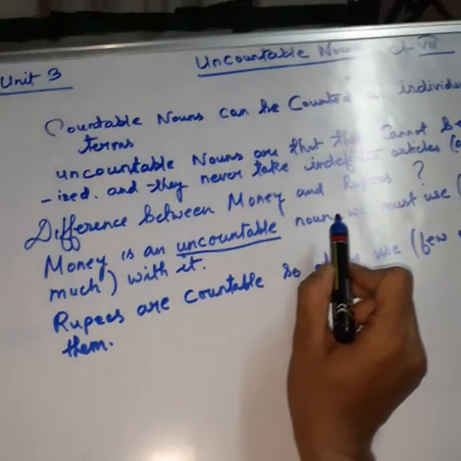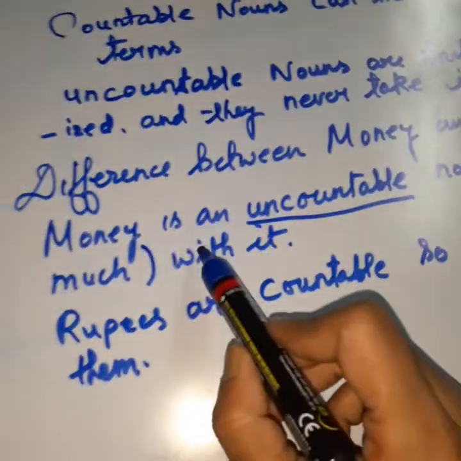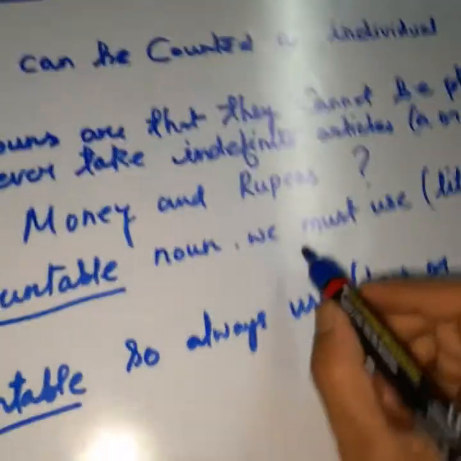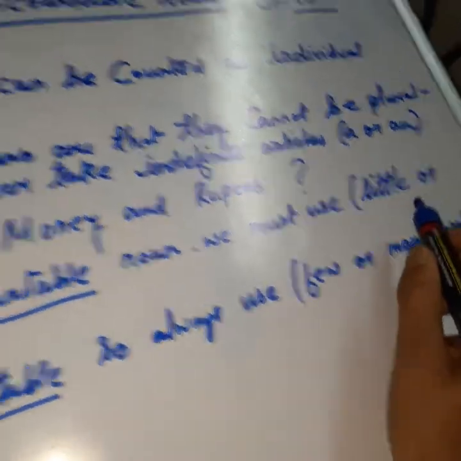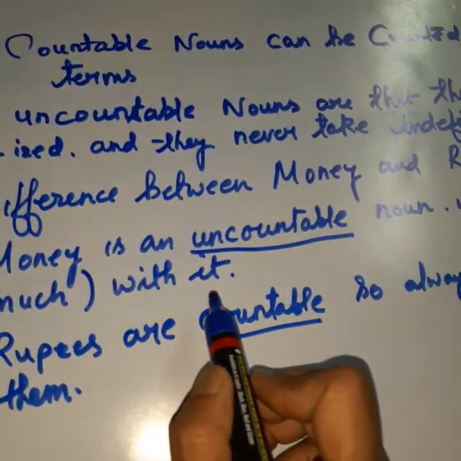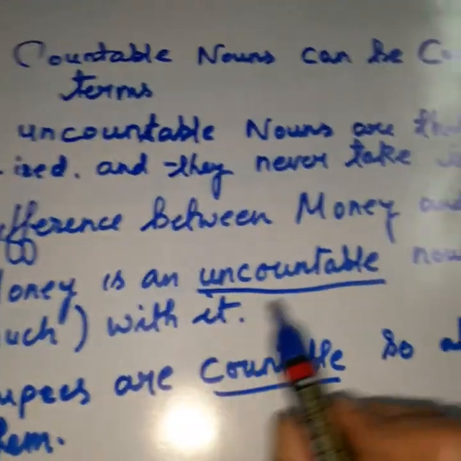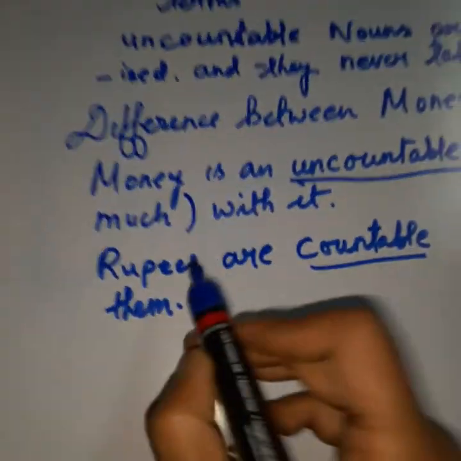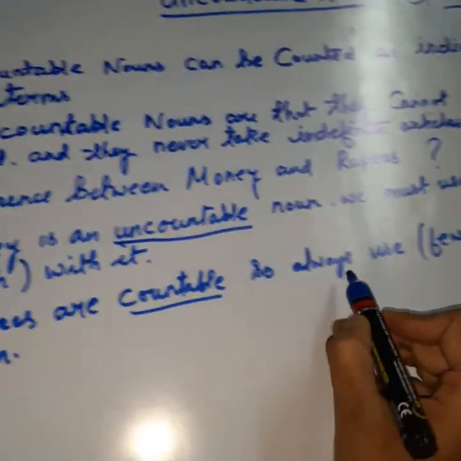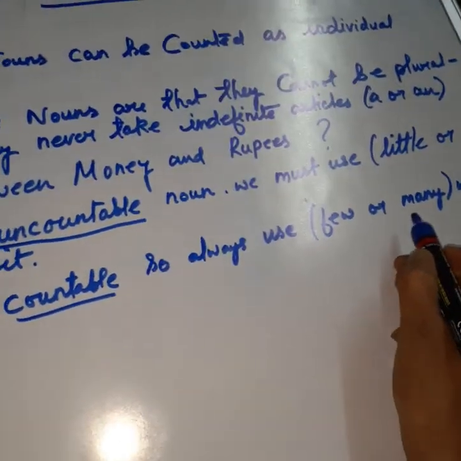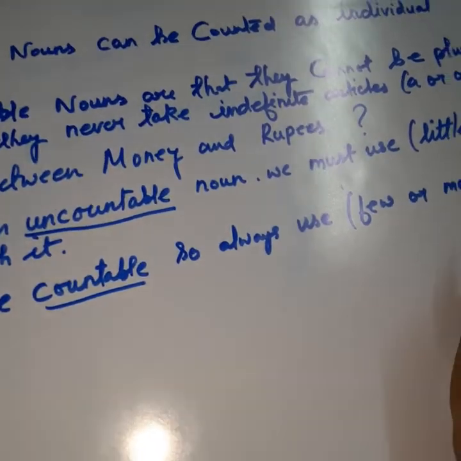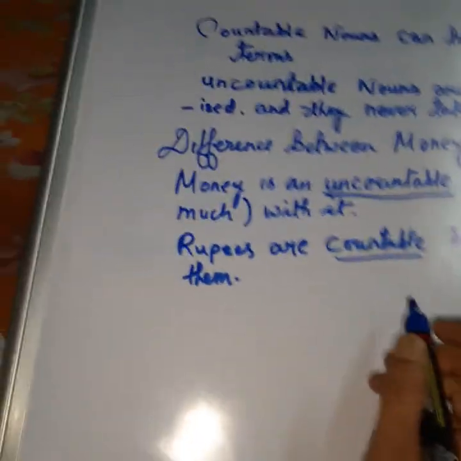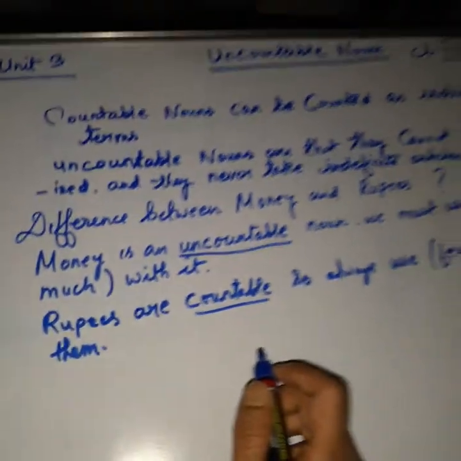Now, one more time I'll read. What is the difference between money and rupees? Money is an uncountable noun, whereas rupees are countable. We must use little or much with the money: little money or much money. But rupees are countable, so always use few or many: few rupees, or many rupees. So this is very important. Now one more example I'll put.